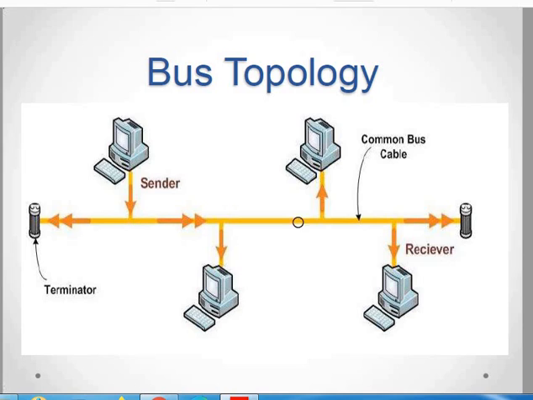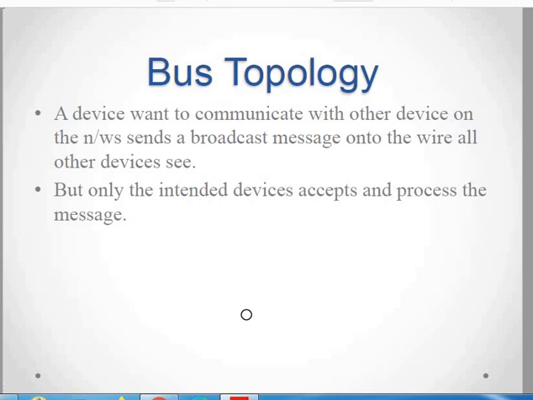The access of this cable will be taken care of by the MAC, media access control, and this is again the role of the data link layer. In the bus topology, only one device can communicate at a time.